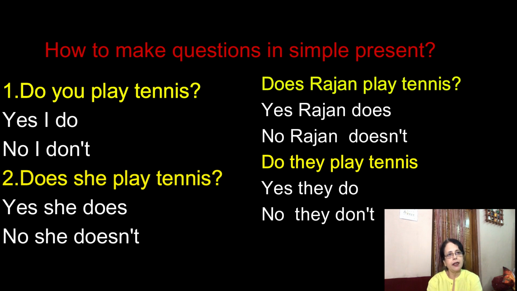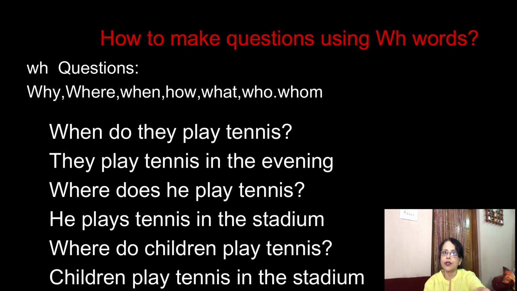Does she play tennis? Yes, she does. No, she doesn't. Does Rajan play tennis? Yes, Rajan does. No, Rajan doesn't. So that's how we make questions. Now, we have question words too for making questions. WH questions like why, when, how, where. So, now let's see how to make simple present questions using WH words.